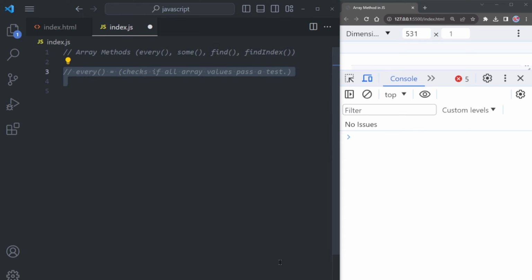First, we have the every method. The every method checks if all array values pass a test. Next, we have the some method. The some method checks if some array values pass a test.